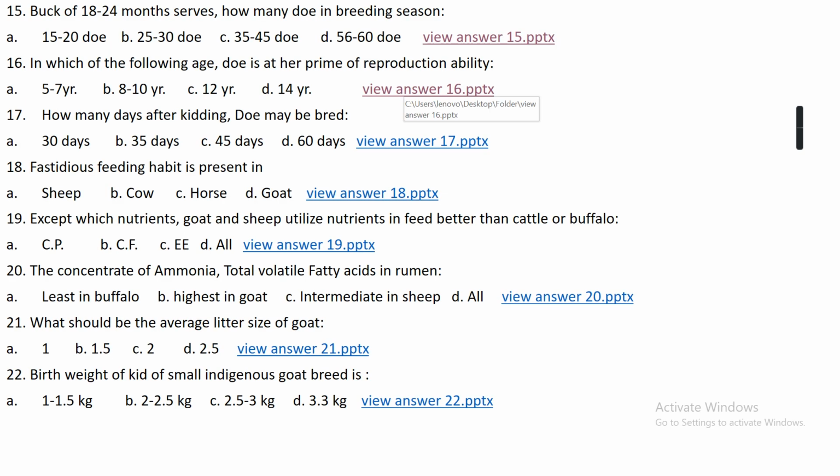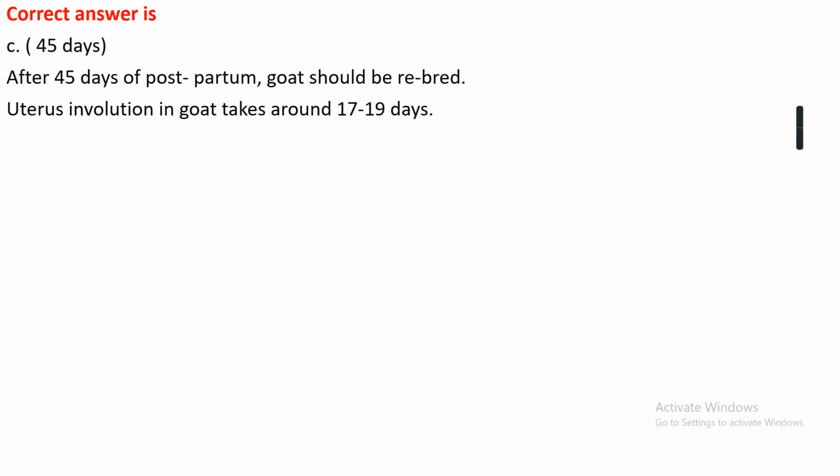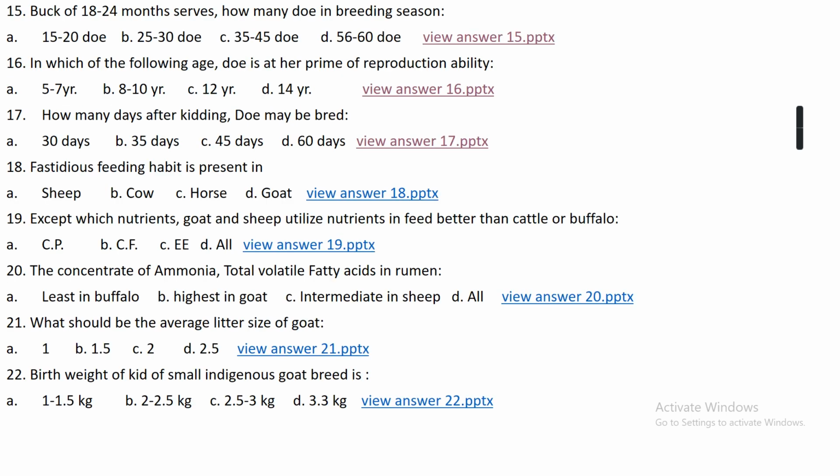Question number 17. How many days after kidding may a doe be bred? Option A, after 30 days of kidding. Option B, after 35 days of kidding. Option C, after 45 days of kidding. Or option D, after 60 days of kidding. The right answer is option C, 45 days after kidding. After 45 days postpartum, a goat should be rebred, while uterine involution in goat takes around 17 to 19 days.